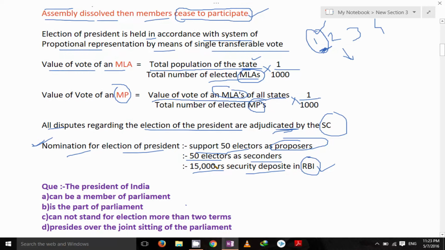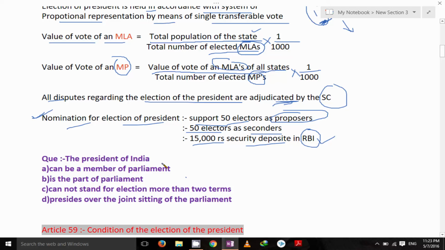The second question for you is that the President of India can be the member of parliament. No, he cannot be the member of parliament. He is the part of parliament. Yeah, he can be the part of the parliament, so it can be the answer. Cannot stand for the election more than 2 terms. He can stand. Okay, so this is not correct.